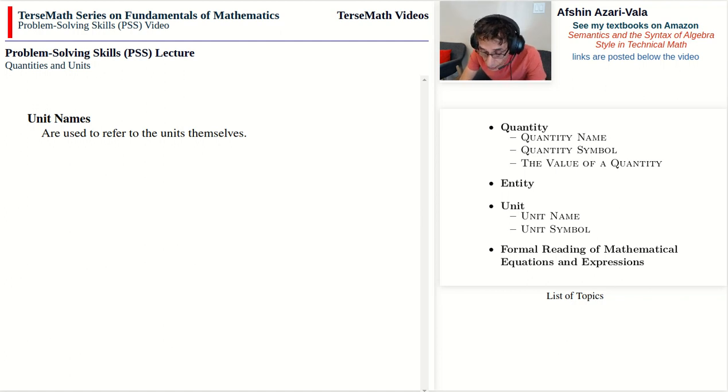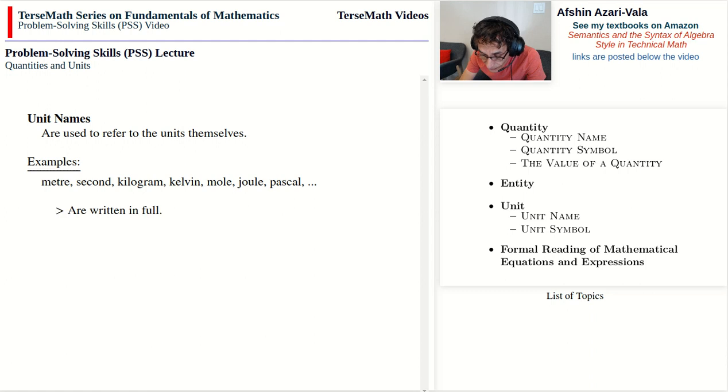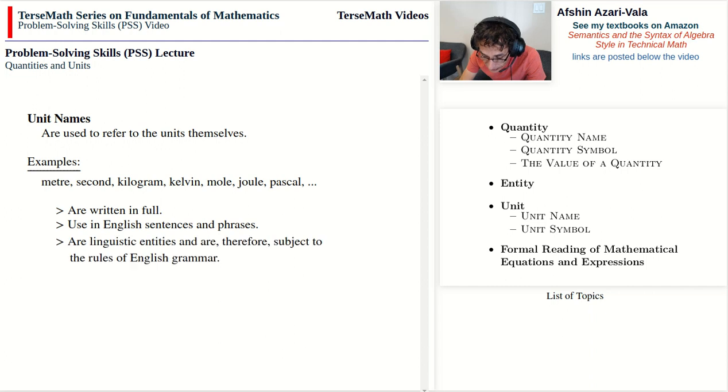Units have names, and the rules that go with unit names are very similar to the rules that go with quantity names. Unit names are used to refer to the units themselves. Examples of unit names are the meter, second, kilogram, kelvin, mole, joule, pascal, and so on. These are written in full. They are used in English sentences and phrases. As with quantity names, these are linguistic entities and are therefore subject to the rules of English grammar.